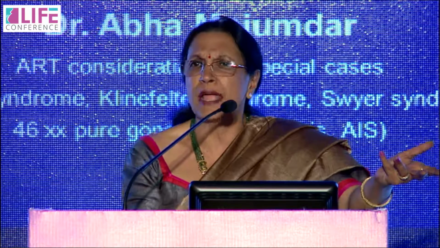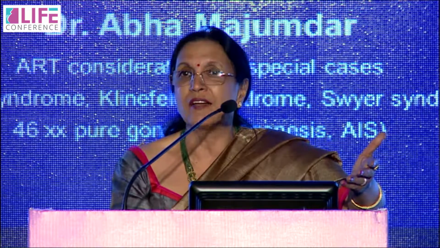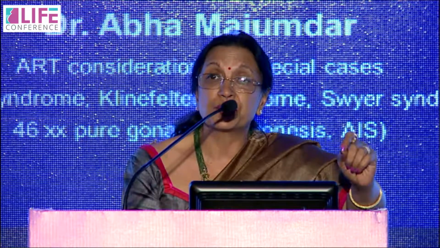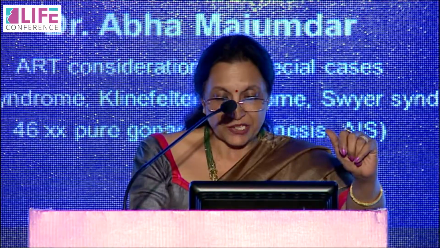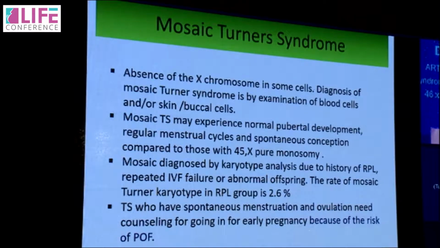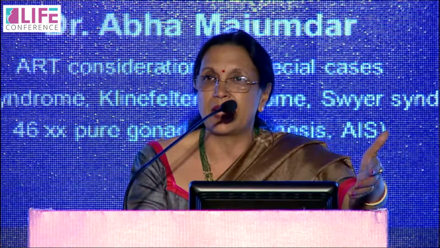Why? How do you come to diagnose? They have their periods, they grow normally. Suddenly, what comes to your mind that makes you think they have mosaic Turner's? You have a history of RPL, early pregnancy losses, repeated IVF failures, and the rate of mosaicism is about 2.6 in RPL. Turner's patients who have spontaneous menstruation and ovulation need counselling. Once you find out there's Turner's, it's very important to think quickly about reproduction, and one needs to finish off their reproductive function or desire because of the risk of POF.